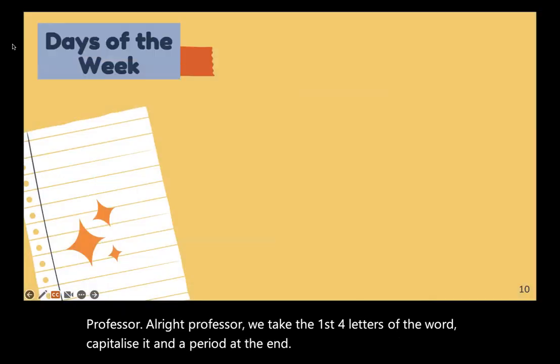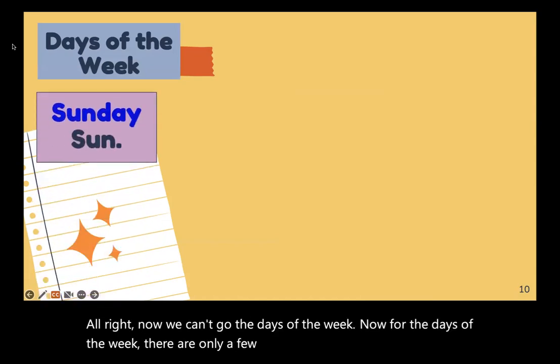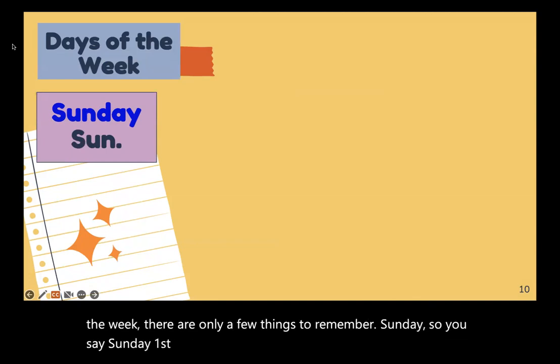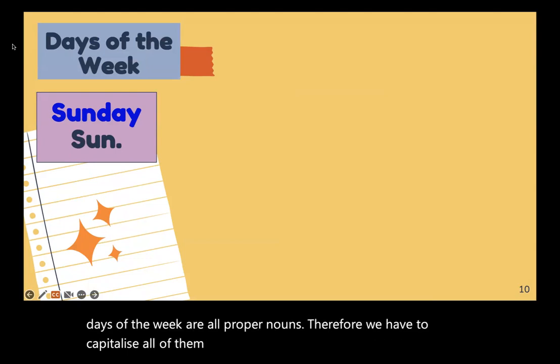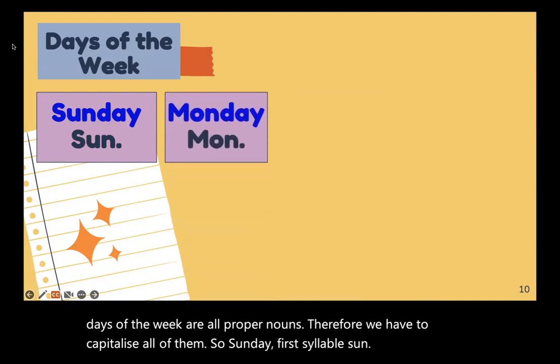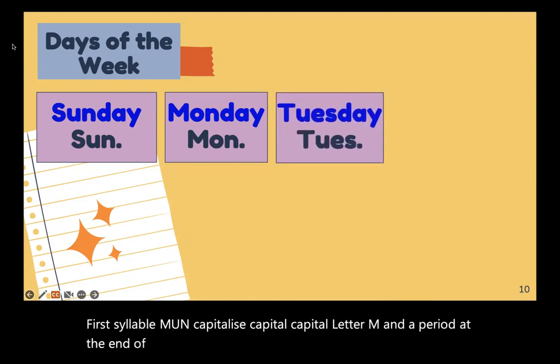All right, now we come to the days of the week. Now for the days of the week, there are only a few things to remember. Sunday, so you say Sunday, first syllable, sun, and a period. And remember that the days of the week are all proper nouns, therefore we have to capitalize all of them. So Sunday, first syllable, sun. Monday, first syllable, mon. Capitalize, capital letter M and a period at the end of the word.